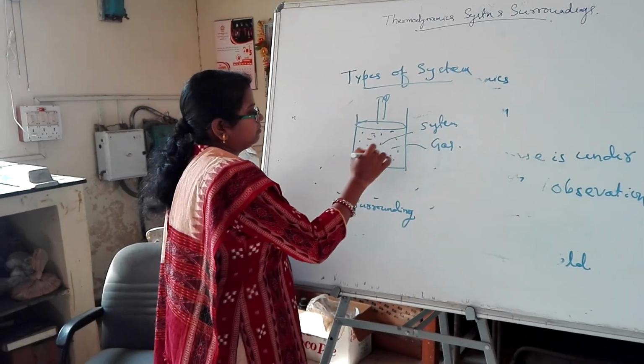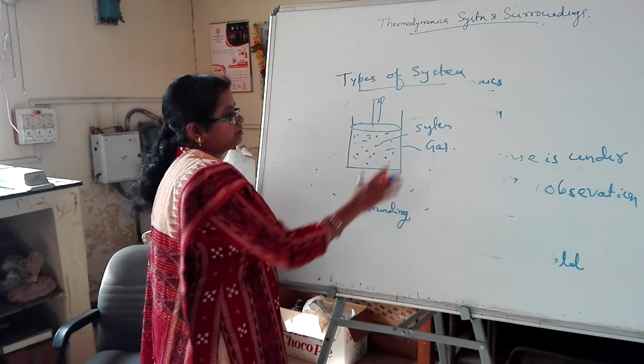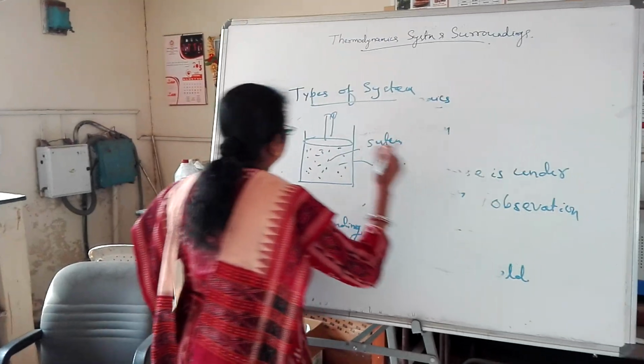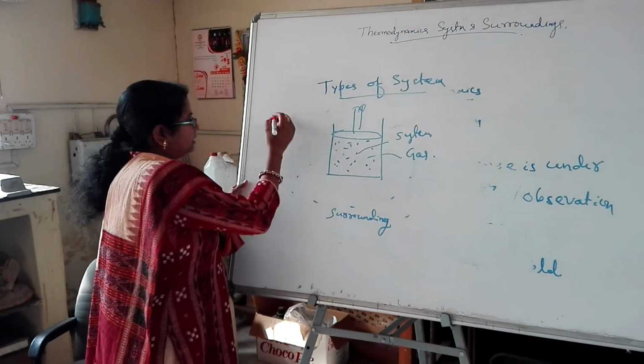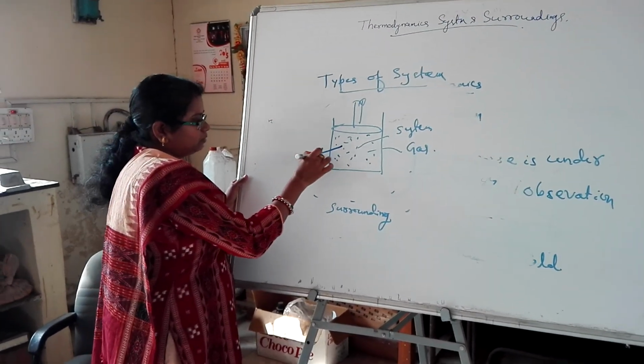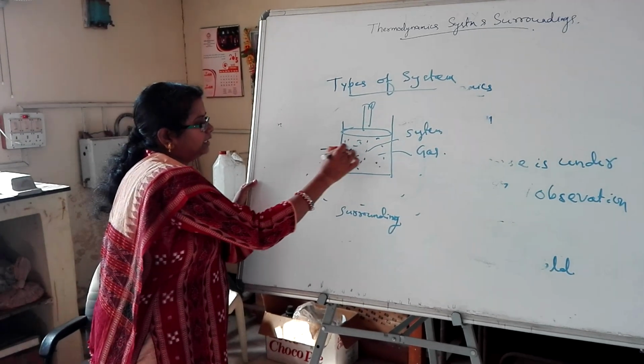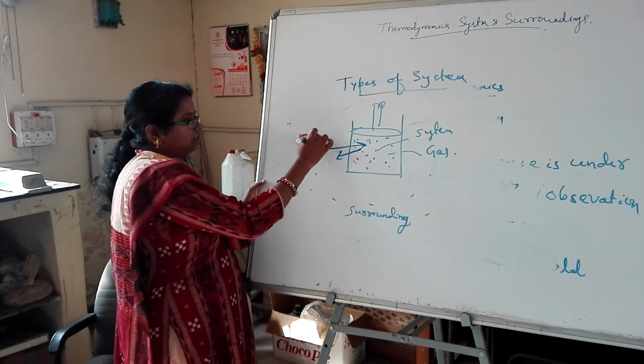What are the chances of interaction between the system and the surroundings? Definitely, heat can move from the system to the surroundings, or from the surroundings to the system.